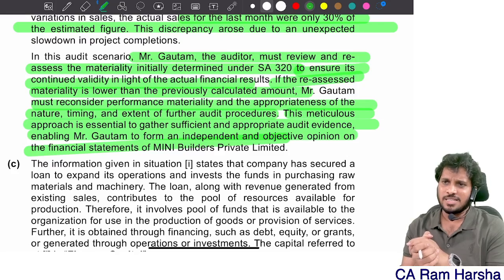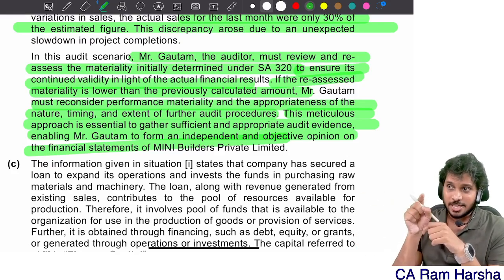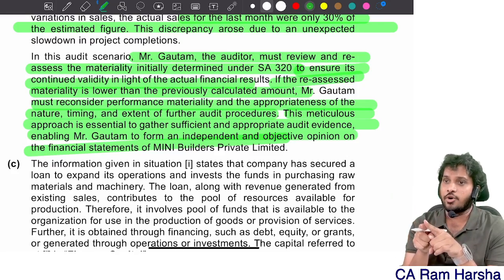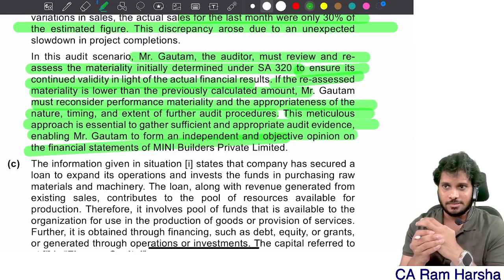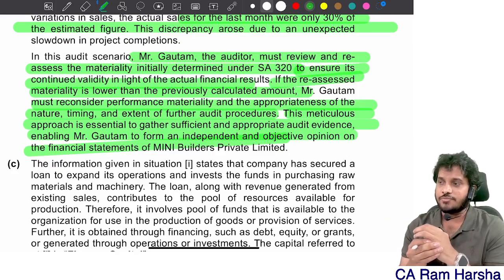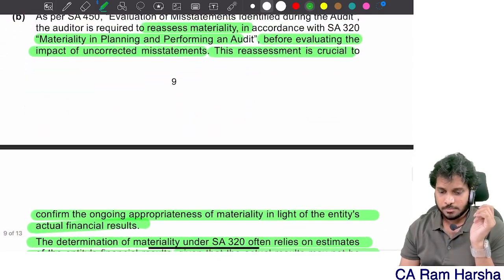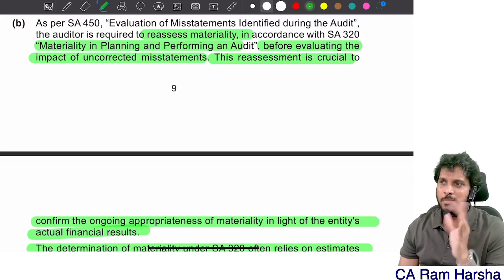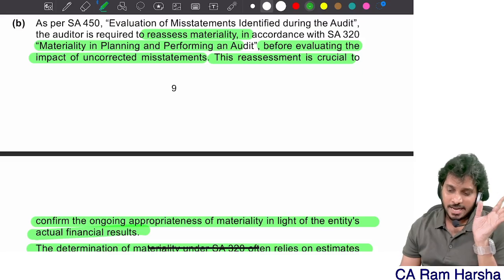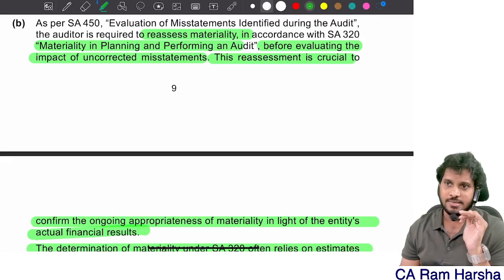Why will it come? See, what question are they asking? They're asking the question in the light of materiality and SA 450 only. SA 540 they didn't. Understood? There is no reference to SA 540 directly or indirectly. The effect of uncorrected misstatements and materiality. This is actually the same question. I feel it's there in CA Inter. Same question is there in CA Inter, I feel.